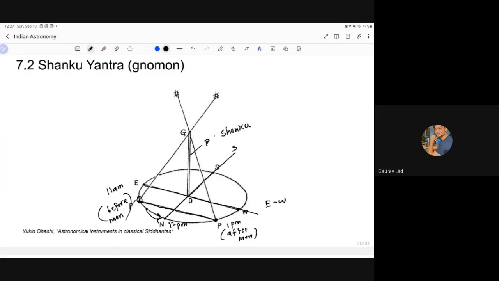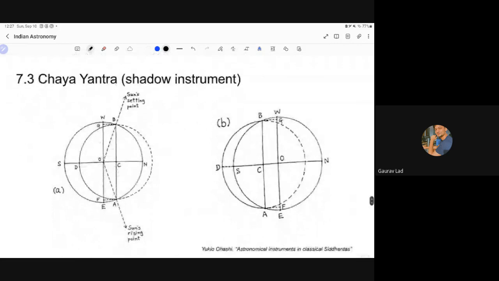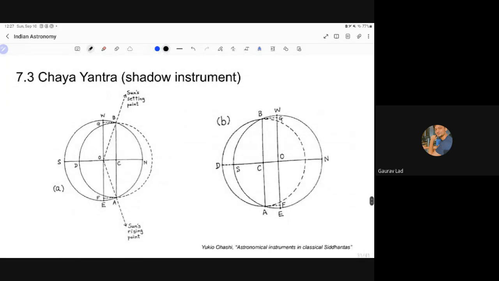So yes, a simple instrument that can be used to find out all the directions simply by using the concept of shadows and trigonometry. This is Chaya Yantra. The sun's rising point and setting point are measured, and this actually helps us to know if it is Dakshinayan or Uttarayan, and this helps us to know the declination of the sun, which is kind of important for astronomical measurement. So this is what they used.